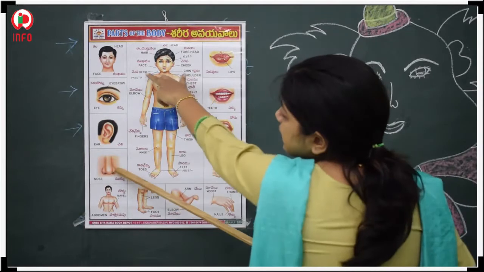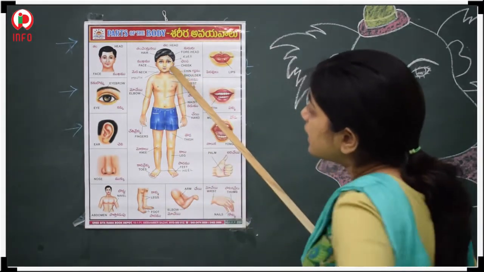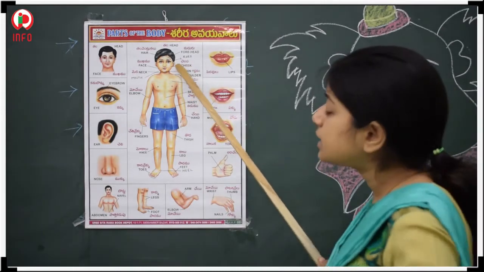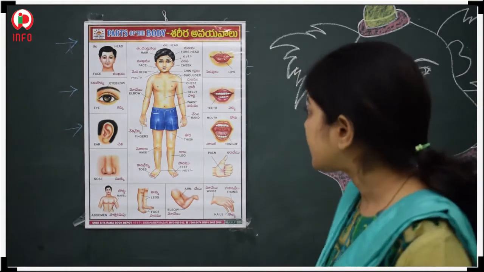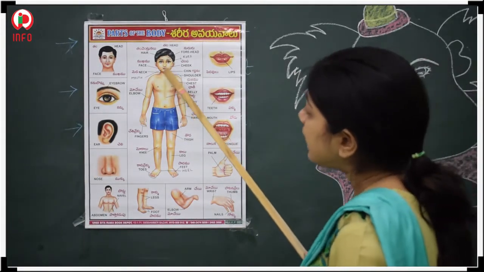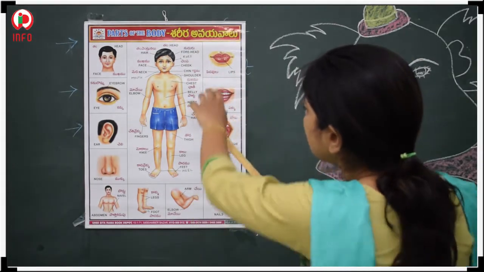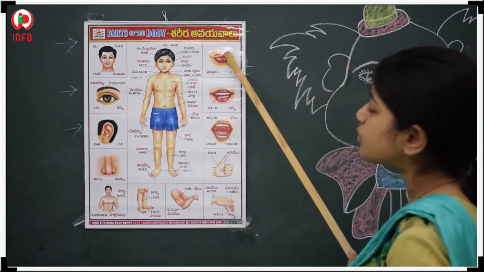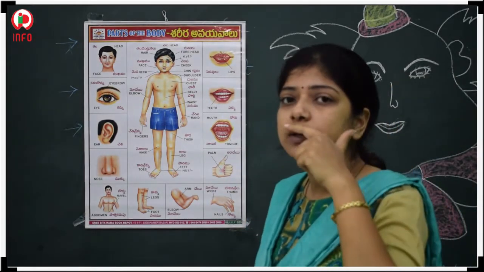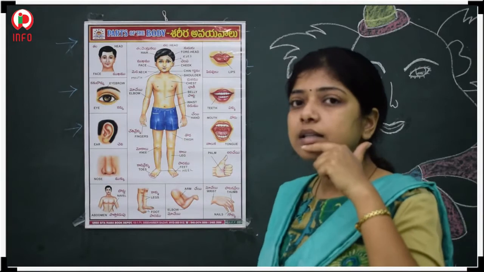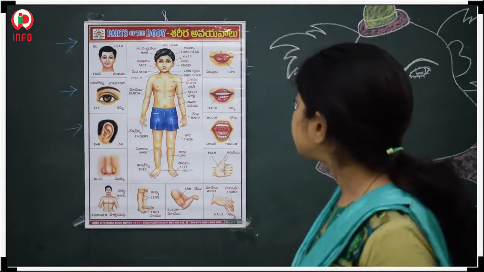And the face, see here the face is there. This portion is called the cheek. This is the cheek. All of you touch your cheek. This one is the cheek. Next, the lip. See here the lip, that means the mouth. Which one is a part of the mouth? The lips. Two lips are there. Which one is in the upper portion? That one is called the upper lip, and the lower lip. These two are our lips.